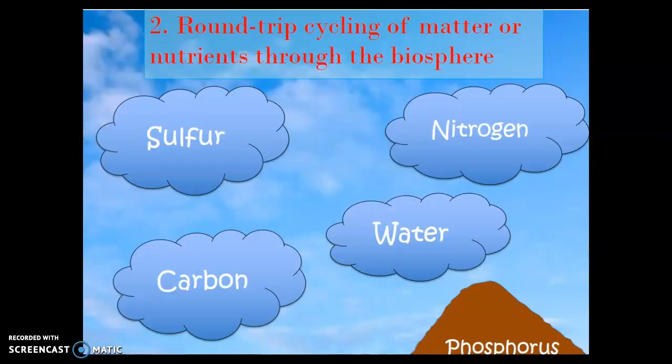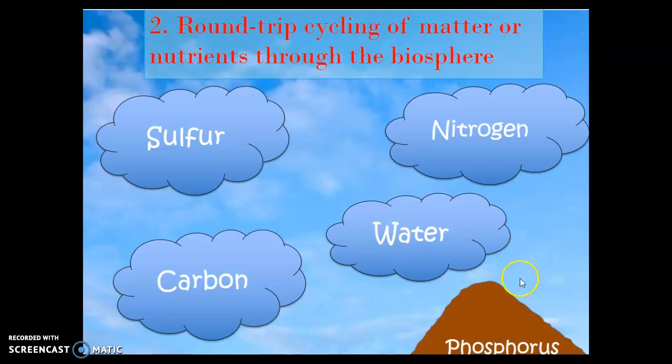The next is round-trip cycling of matter or nutrients through the biosphere. So there are different biogeochemical cycles that we have to know. Those are the sulfur, nitrogen, water, carbon, and phosphorus cycles. You guys are probably familiar with the water cycle, but by the time that this particular unit is over, we will be familiar with all of them.